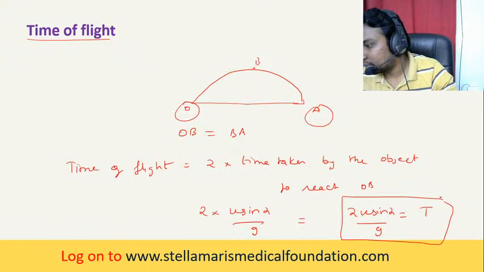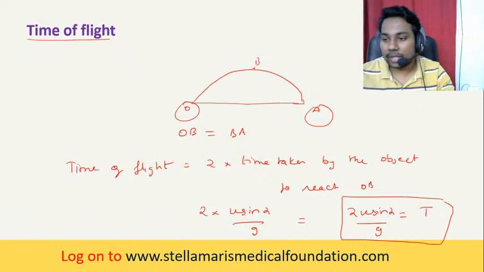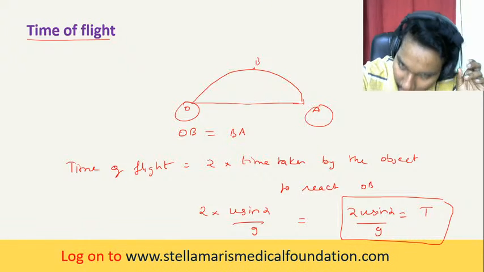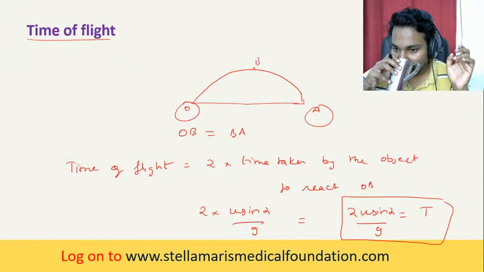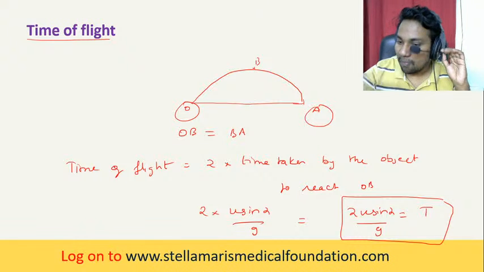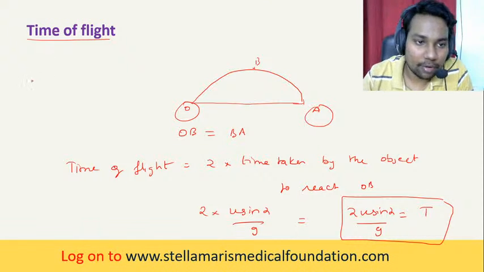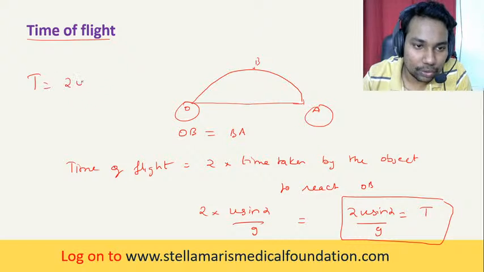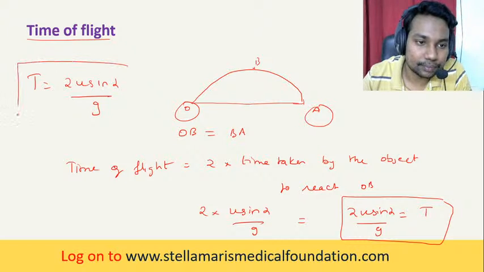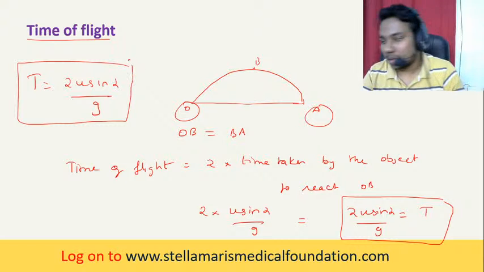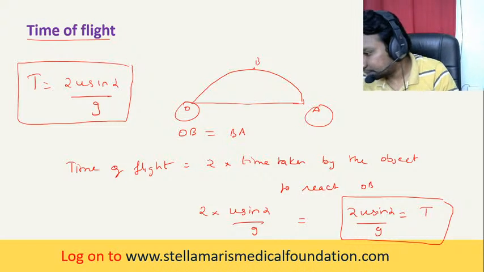You understand till now? Are you guys clear till now? The same thing, see, time of flight T is equal to 2u sine alpha by g. You understand till now? Clear?